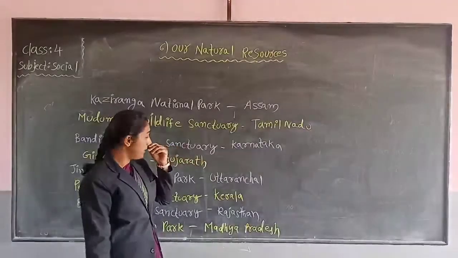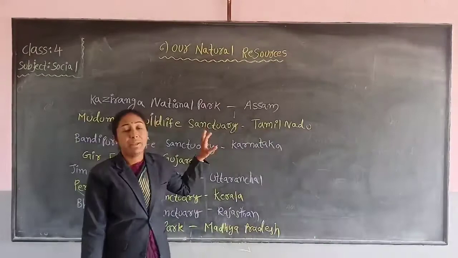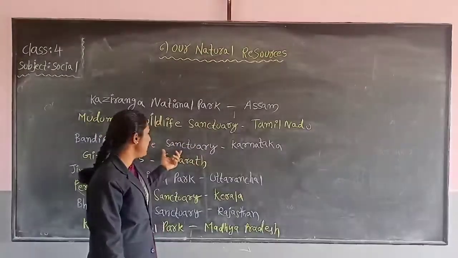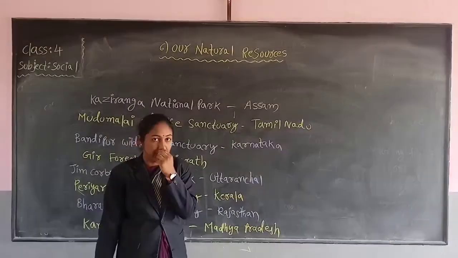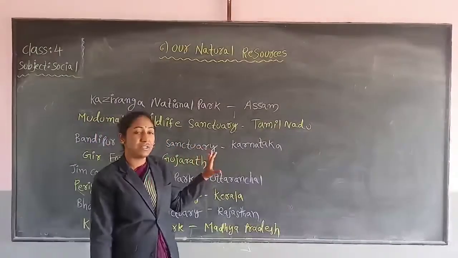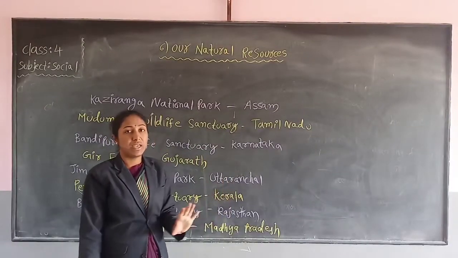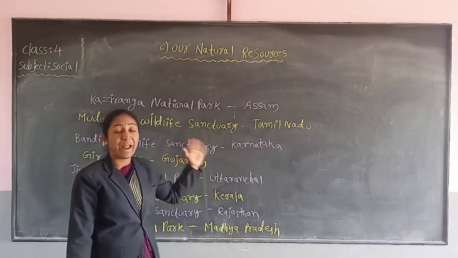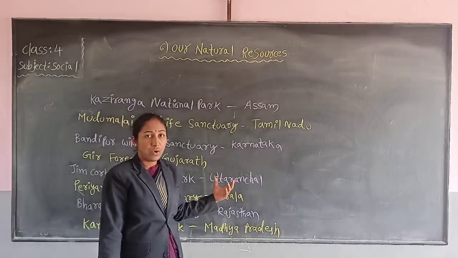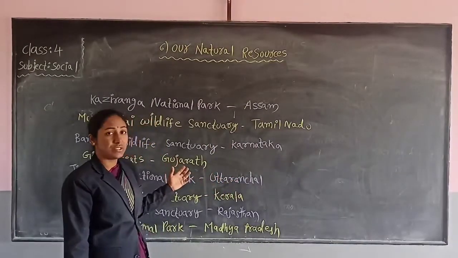Now children, we are going to learn about some important national parks and national sanctuaries, bird sanctuaries. These are very important and these are GK questions also. Everyone has to listen carefully and practice this bit carefully. Now read and write this one.